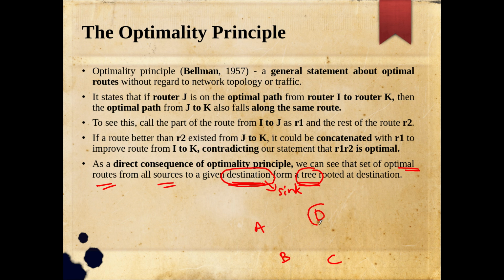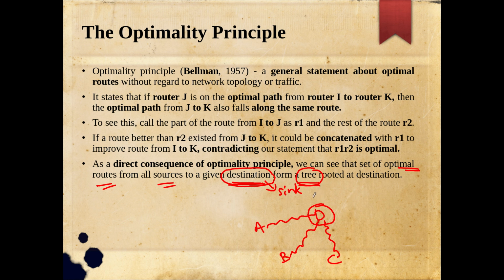So I am focusing on my sink tree rooted at D. Sink tree rooted at D means from the source A, what is the optimal path to D? From the source B, what is the optimal path to D? From the source C, what is the optimal path to the sink or the destination D? So this is definitely going to be a tree, but not a graph.